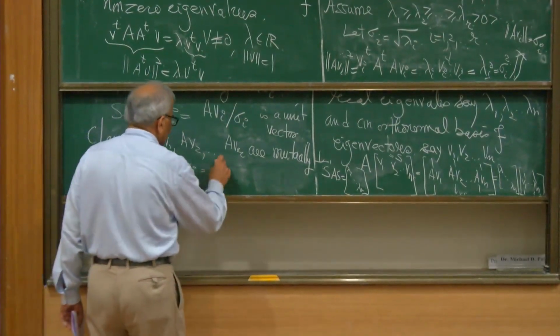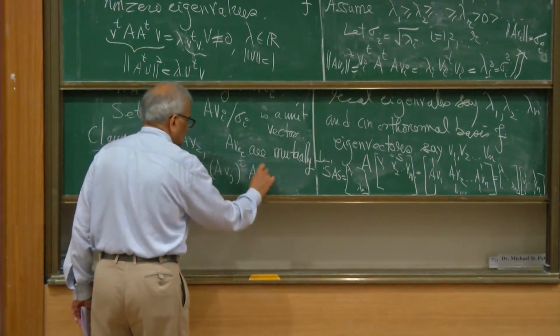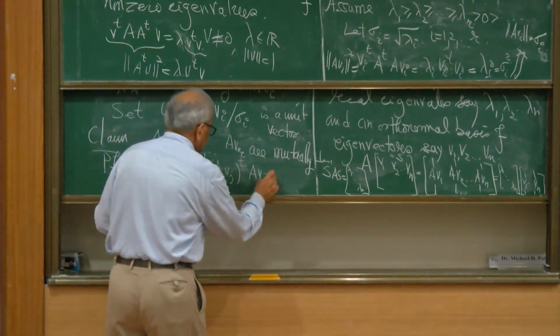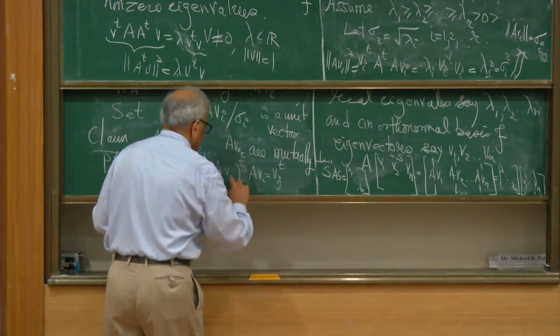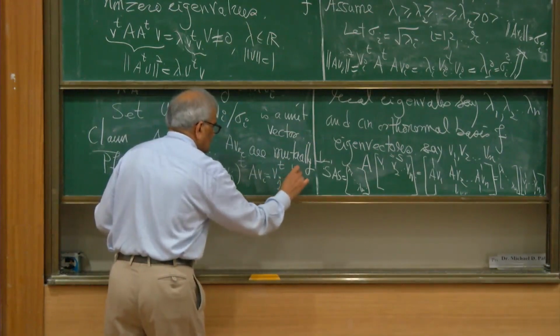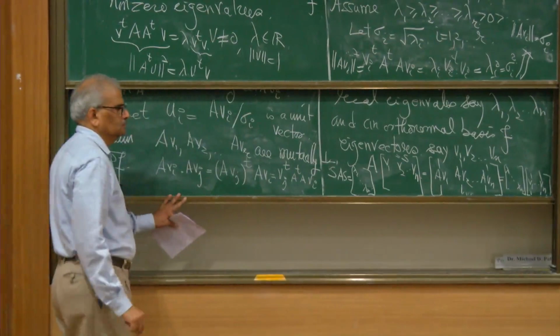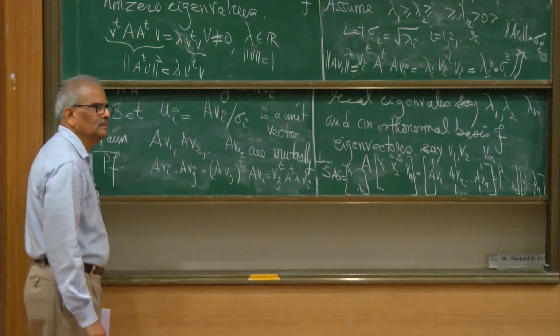That is the same as (Avj) transpose times Avi, and this is equal to vj transpose A transpose A vi. Is that right?